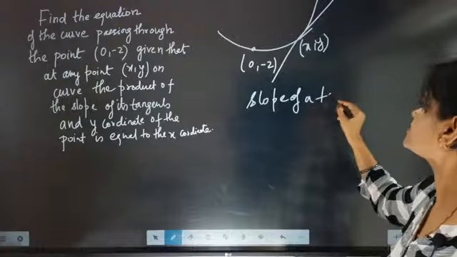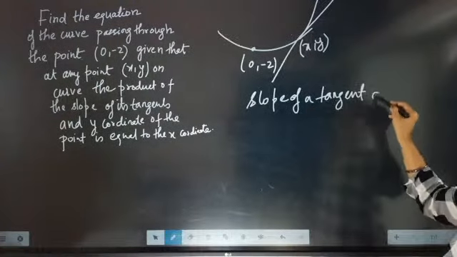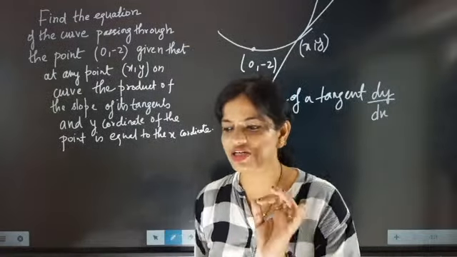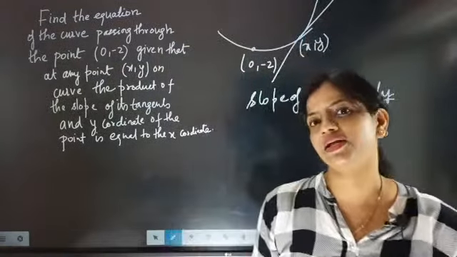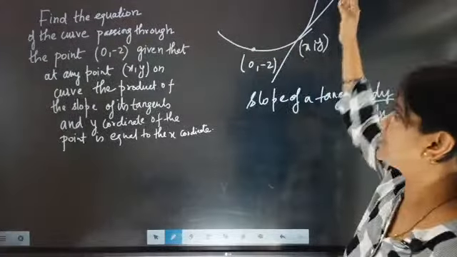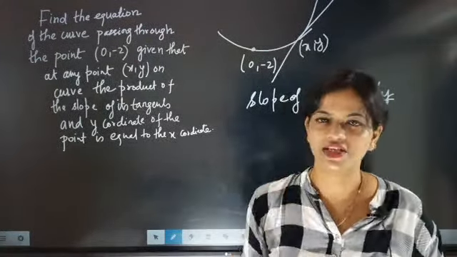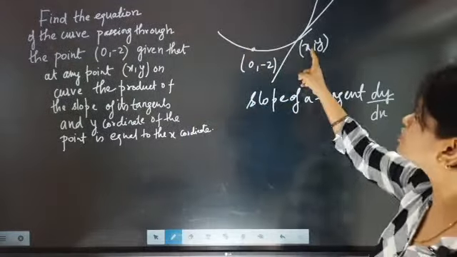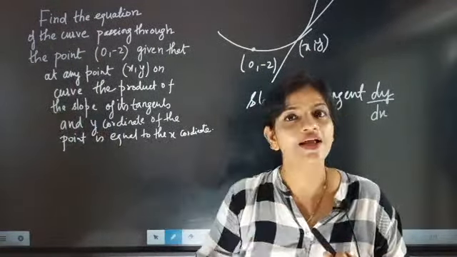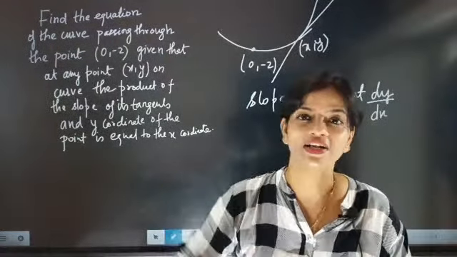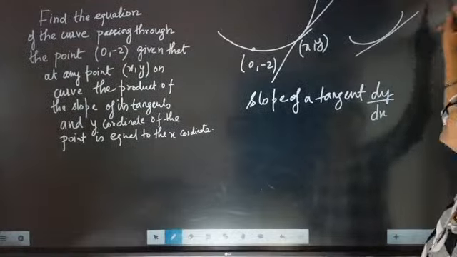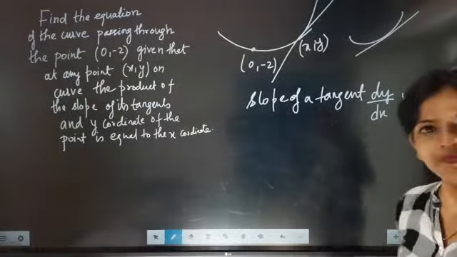Slope of a tangent is dy by dx. What is the slope of a tangent? Slope of a tangent is dy by dx. I am again repeating the content so that there should be no confusion here. See, one curve is there. On that curve, one point is given. Now, another point is also given, but that point is having a tangent. Then what will be the slope of that tangent? The slope of that tangent line, you know that tangent line will be this line. So the slope of this tangent will be dy by dx, beta.